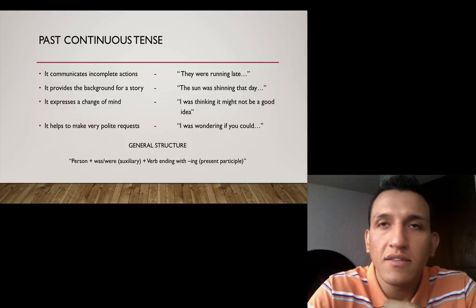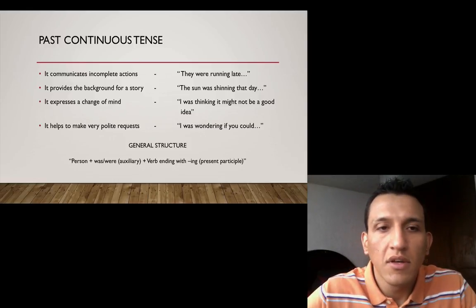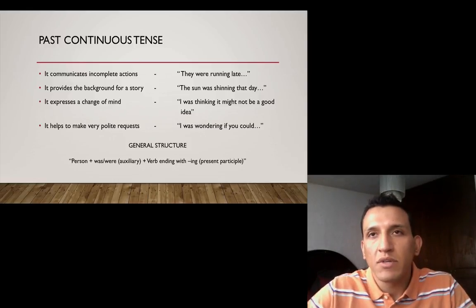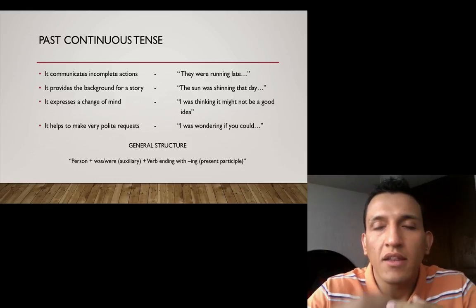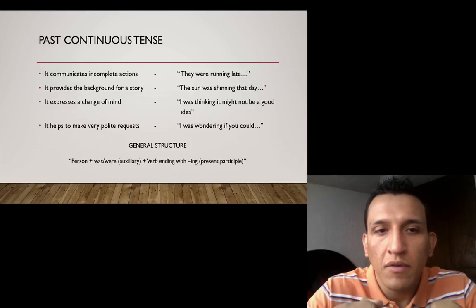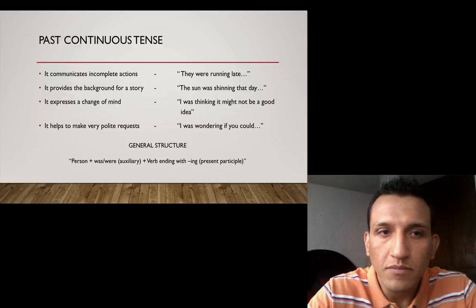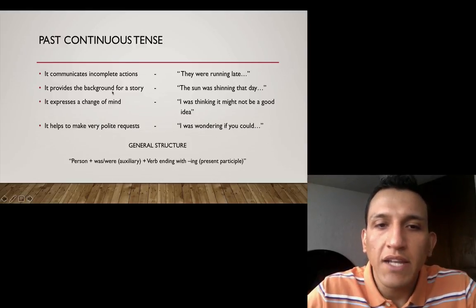Here, let's see the difference between the simple past and the past continuous tense. In the simple past, we know that our actions have finished. In the past continuous tense, we are talking mostly about incomplete actions. It can communicate several things, but for the most part we're talking about incomplete actions.